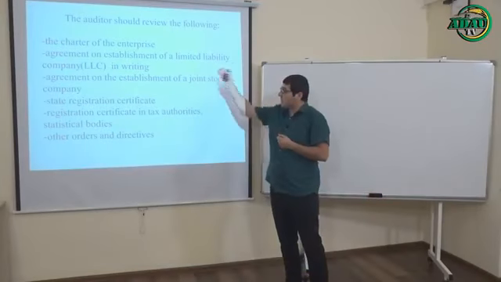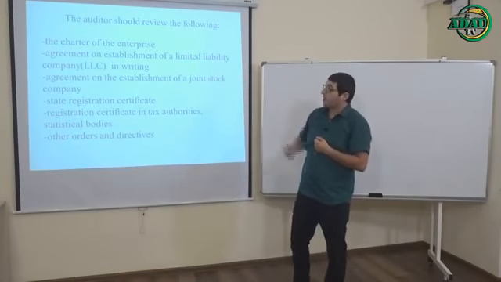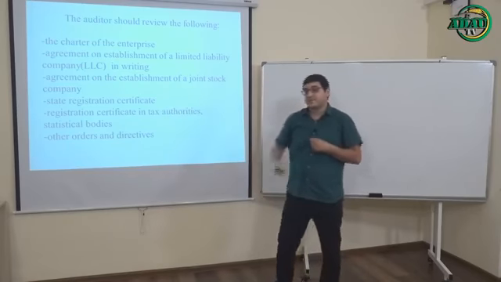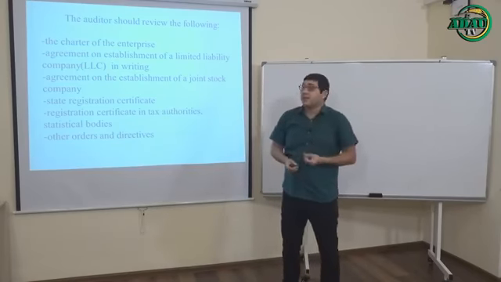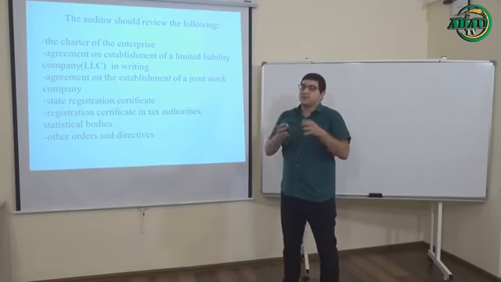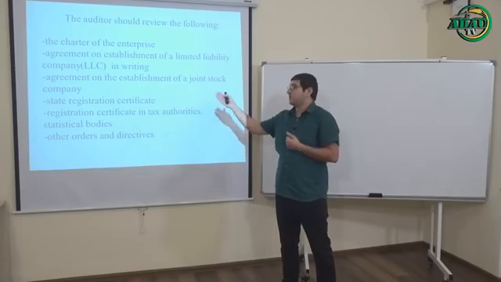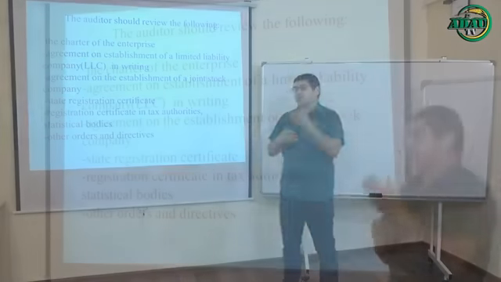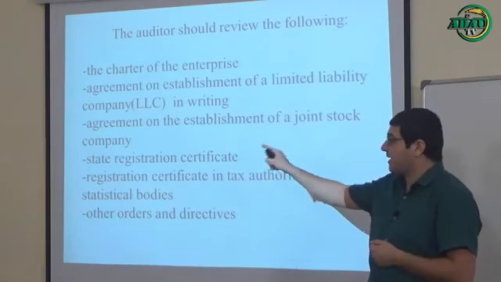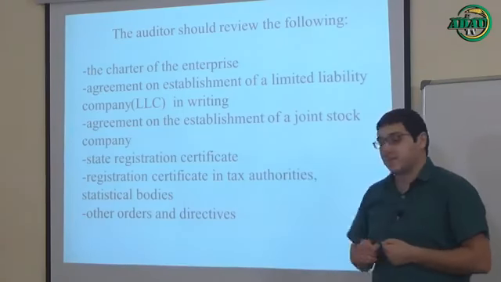You see the list of them or examples of them. Okay, the next factor is the state registration certificate. Again, it's important, because when an enterprise registers, it must get a state registration certificate to start. The auditor should check the correctness of this certificate.